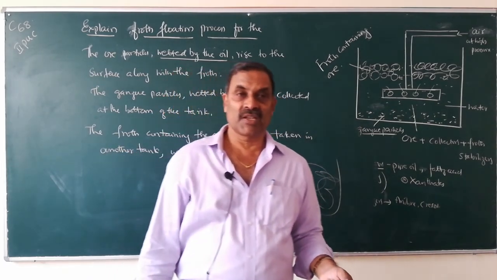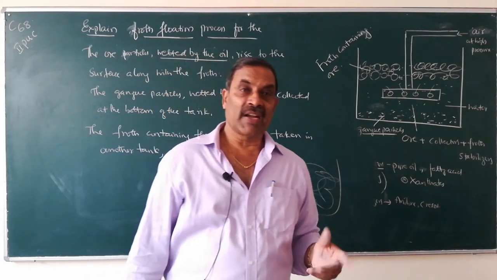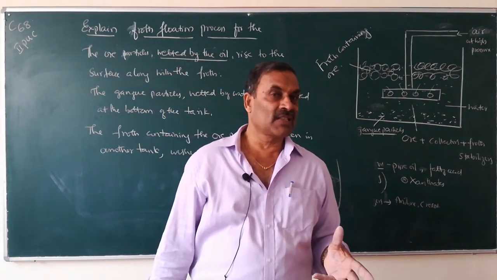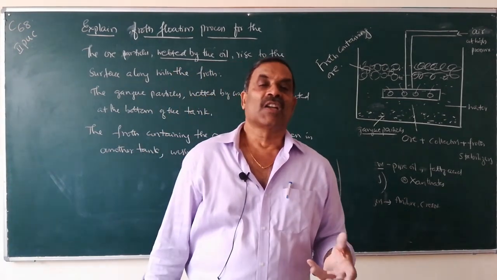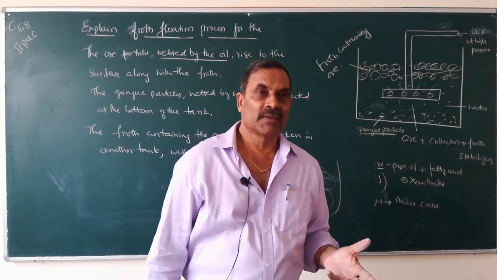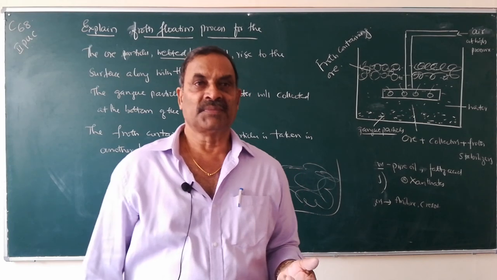Similarly, magnetic separation is used if either the gangue or the ore are magnetic particles. So it is used for the concentration of pyrolusite, tin stone and also chromite ores.